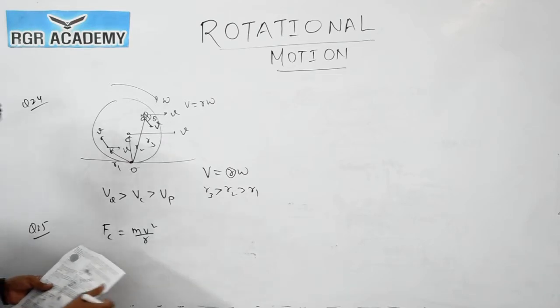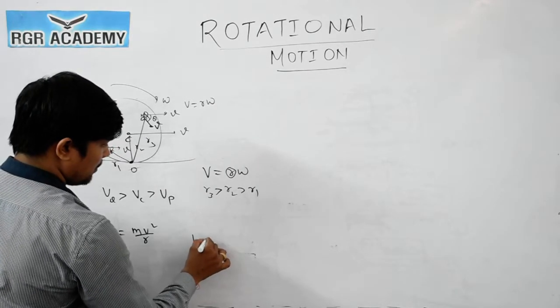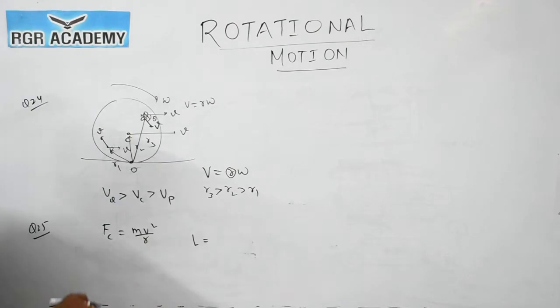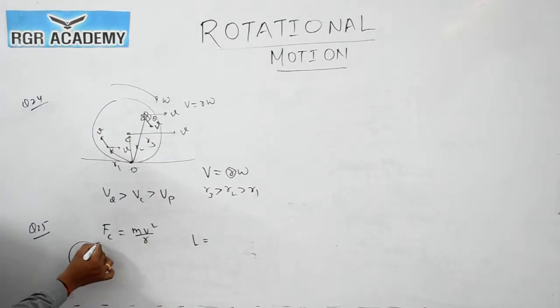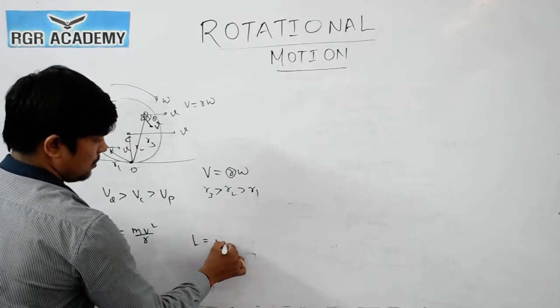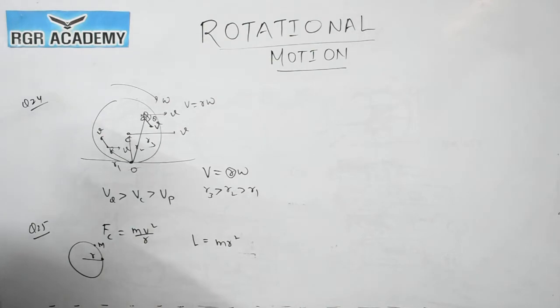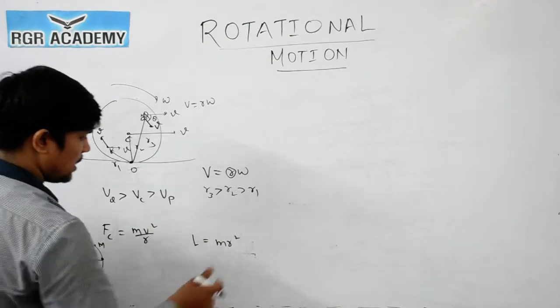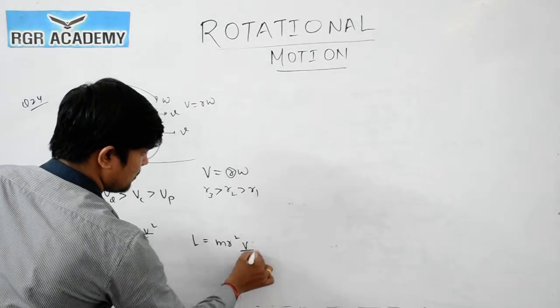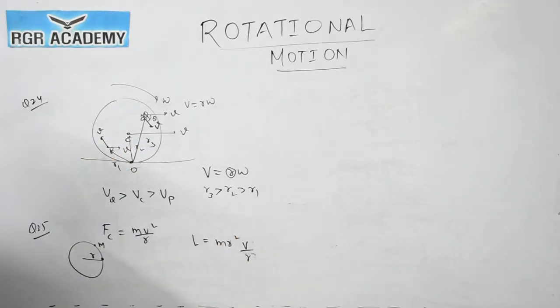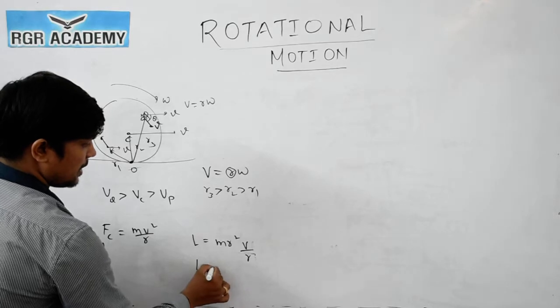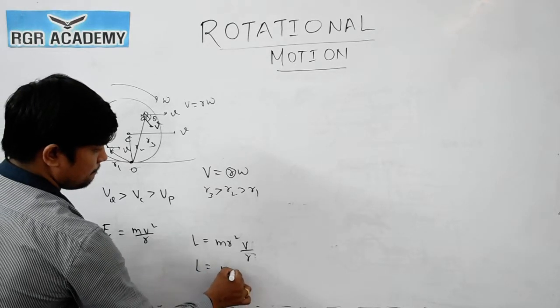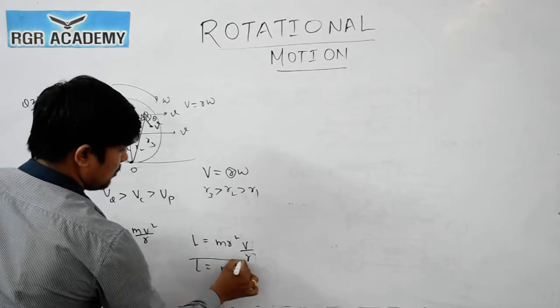Angular momentum is I into omega. If a particle is moving in a circular path, the mass is m and the radius is r, then I will be equal to m into r square. So angular momentum is I into omega, and omega we can write as v by r. Clear? So one r will cancel out. So we can write angular momentum as m v into r. This is the angular momentum.